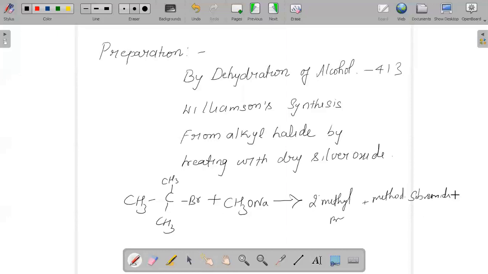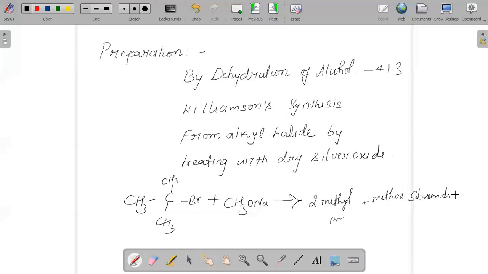If a secondary or tertiary ether has to be formed, then sodium tertiary butyl oxide can be reacted with methyl bromide in order to give the ether. We cannot prepare it from secondary or tertiary alkyl halides, as they will give alkenes instead of the possibility of getting ether.